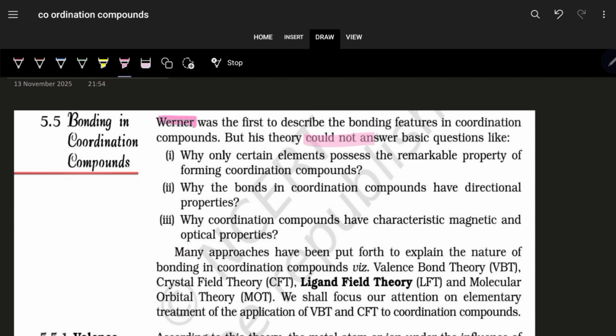Werner's theory could not answer basic questions like why only certain elements can form coordination compounds, why not other elements also. Why do the bonds in coordination compounds have directional properties? Some of the bonds have directional properties. Why do they have directional properties? Why do coordination compounds have magnetic and optical properties as well? So these are the questions which remained unanswered in Werner's theory.